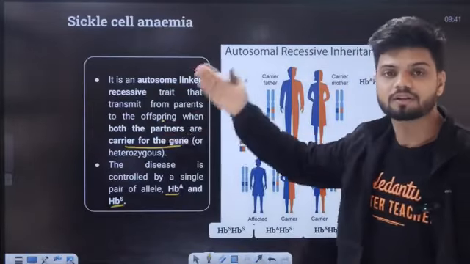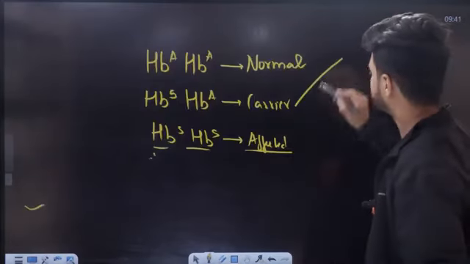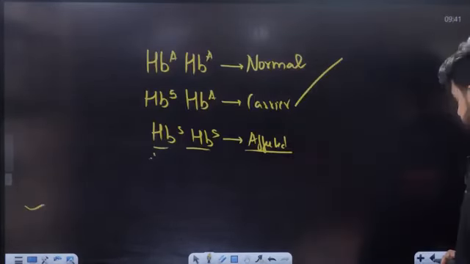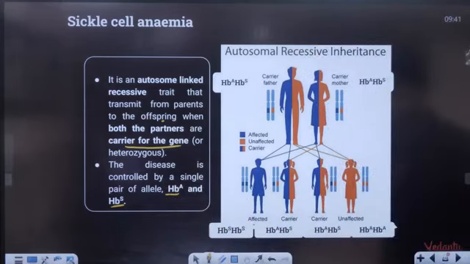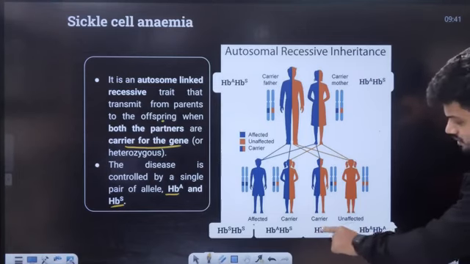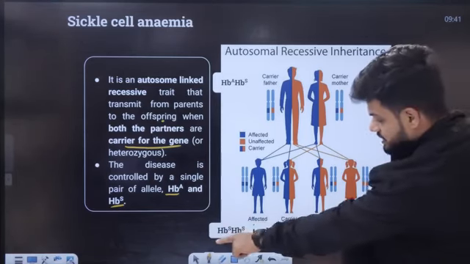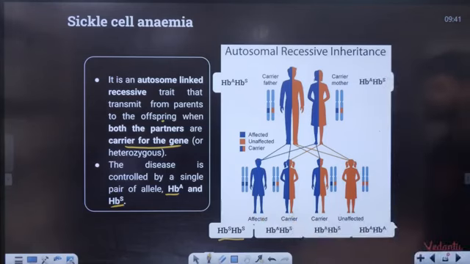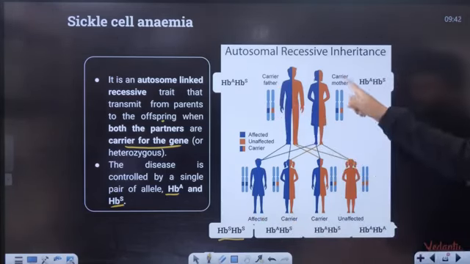Now the heterozygous condition will transmit from parent to offspring. This person can transfer it to the offspring easily. The disease is controlled by a single pair of alleles, that is HBA and HBS. HBA is unaffected. HBA and HBS, both of them are carriers. HBS is affected. So the example given here is a carrier father and a carrier mother.